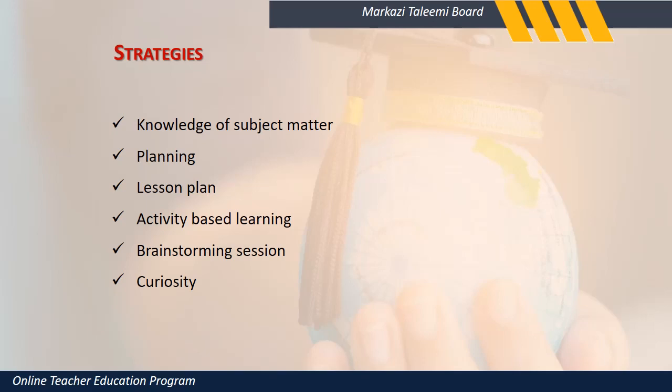We need to keep asking questions and brainstorm and keep them curious. Tell them, how do you do this? How do you find this? What is the color of an elephant? What is the color of a tiger? What is the color of a dog you have at home? So in the process, they are also learning the colors. Curiosity. Keep them glued to the screen, like when you're watching a cartoon, how the children are curious to know what it is. That curiosity needs to be in the class.